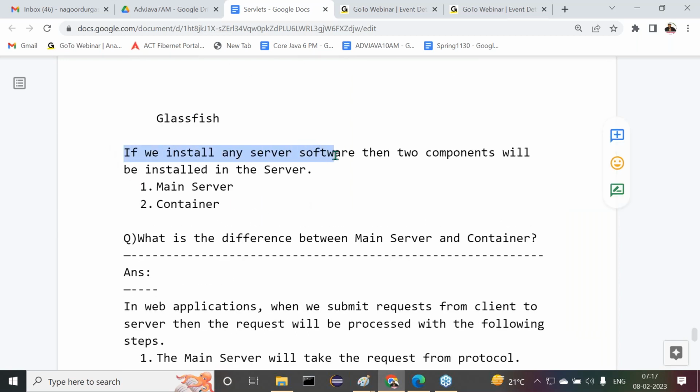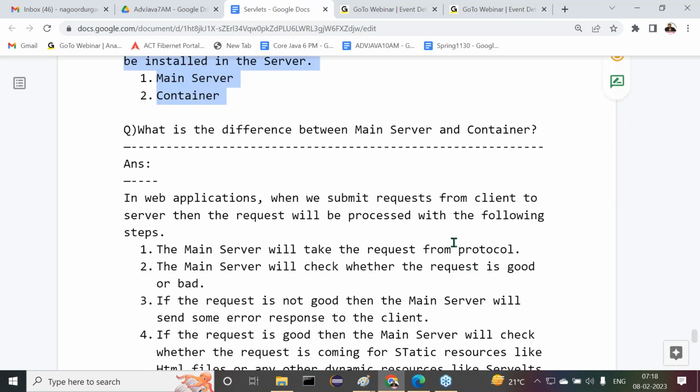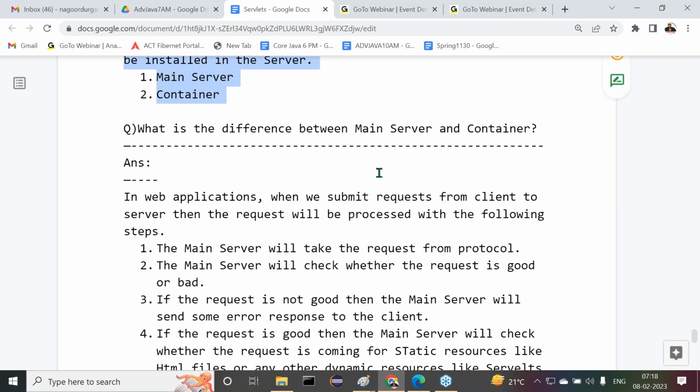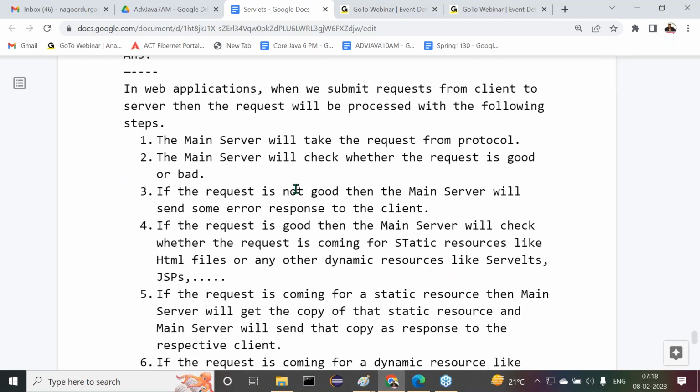Next, if we install any server software on our machine, on the server machine, then two components are going to be installed. What are the two components? One is the main server, another one is the container. What's the difference between the main server and the container? Some internal flow is also given there. Now try to understand it clearly. In web applications, when we submit a request from client to server,